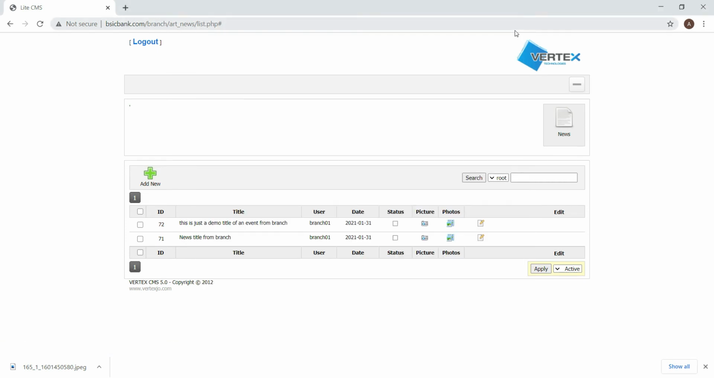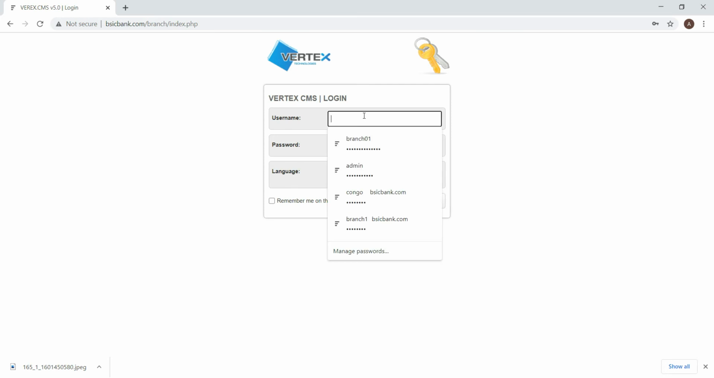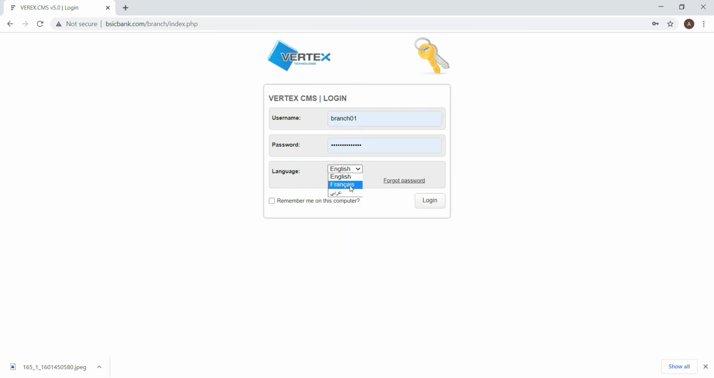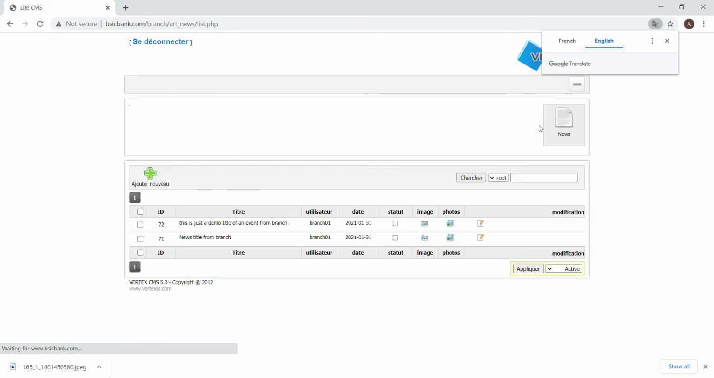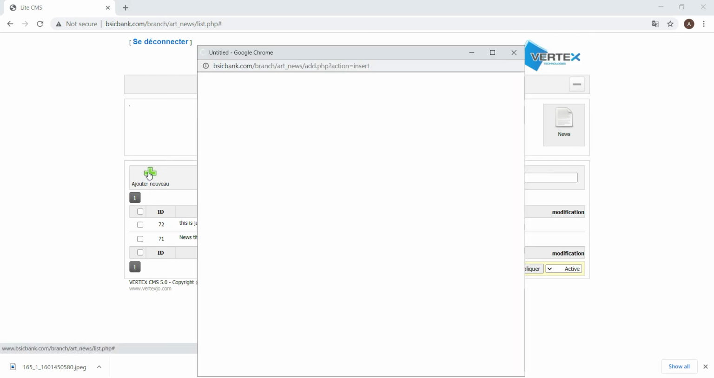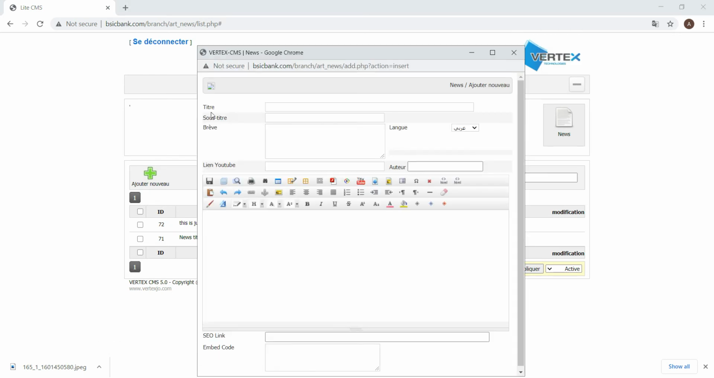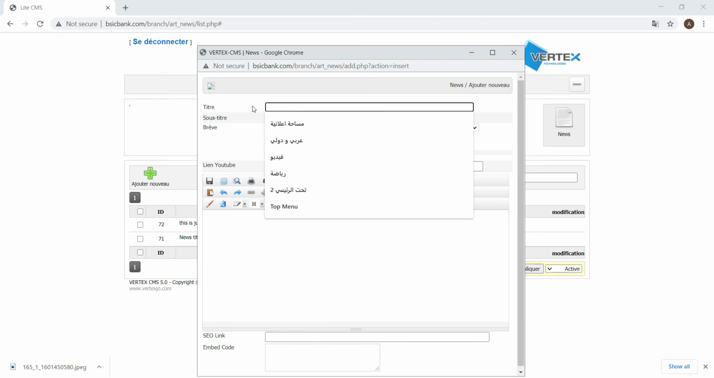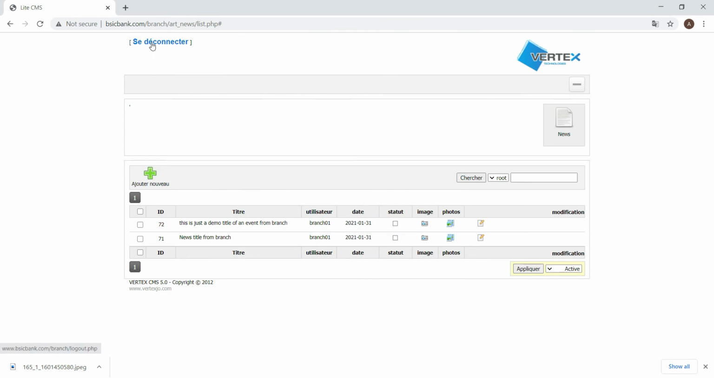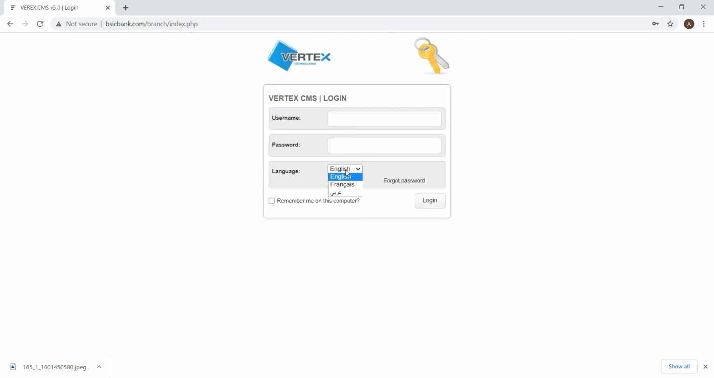When you are finished, close the screen and just log out. This control panel is multi-language. You can choose French. This is an auto translator. Keep it French. Just the French interface for the title, for the body, and anything else. Just close and sign out.